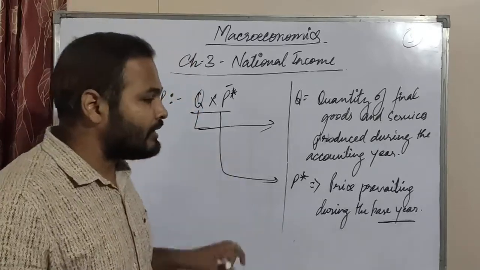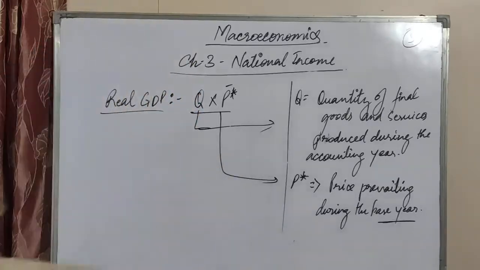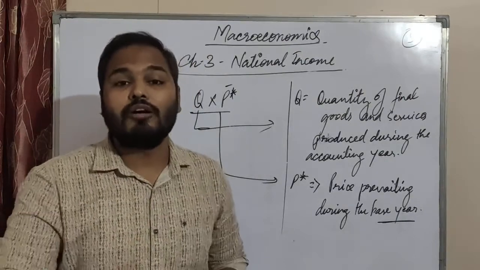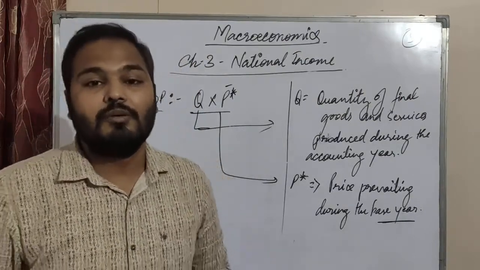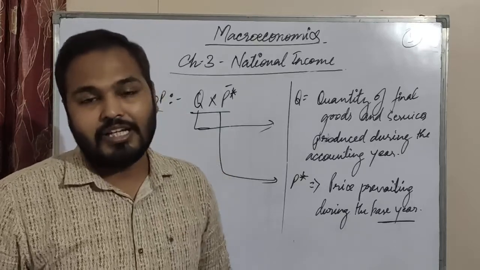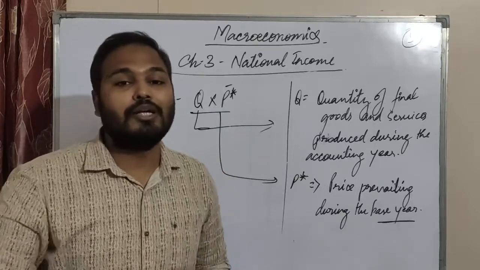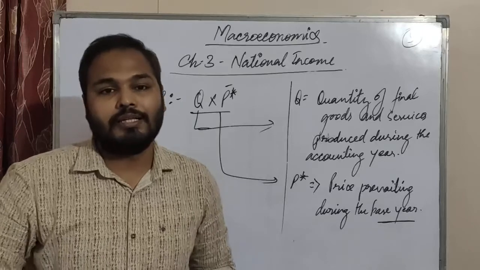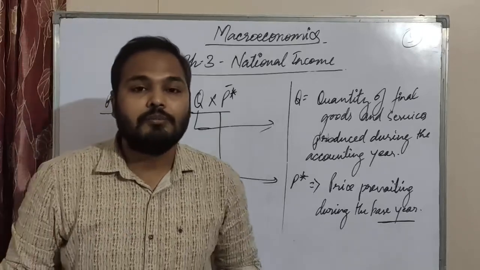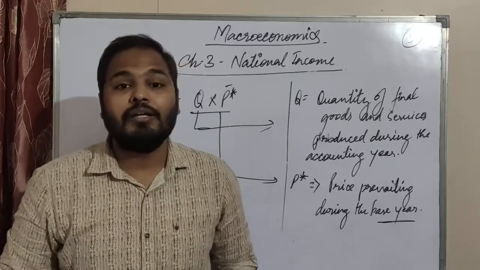Now one thing more with this: the higher the level of real GDP, the more availability of goods and services. As much as real GDP rises, there will be more availability of goods and services, and you can understand by that the standard of living of people living in the country will increase.